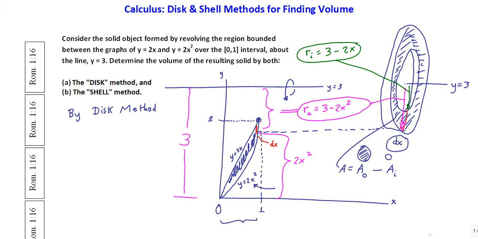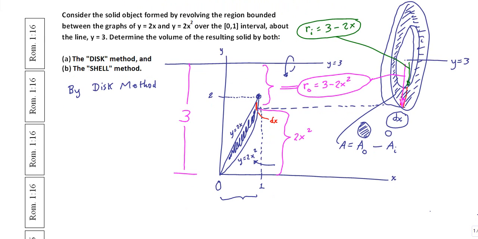And all that remains to do is say, well, what is A outer and what is A inner? The outer area and the inner area. This is pi times r outer squared minus pi times r inner squared. I can factor out a common pi between these two. I get pi times the expression r outer squared minus r inner squared.